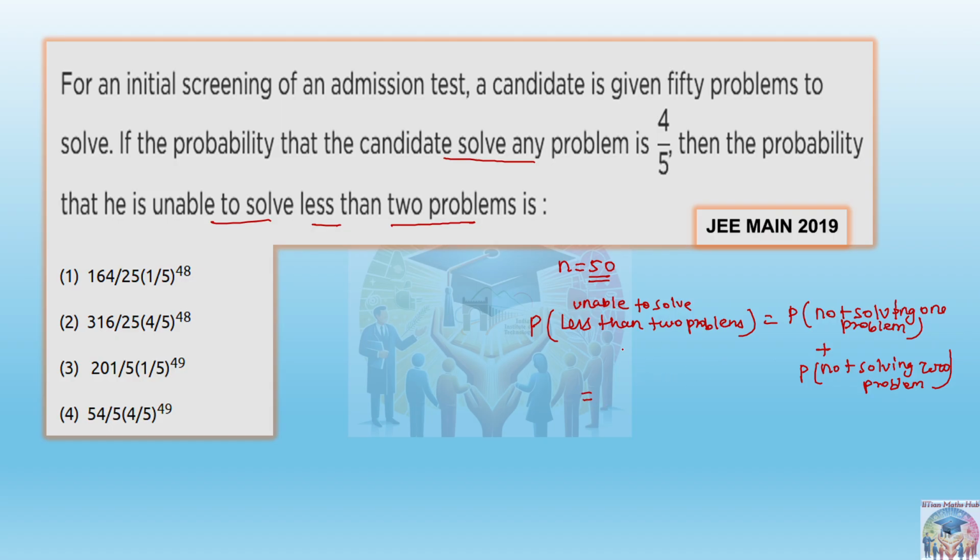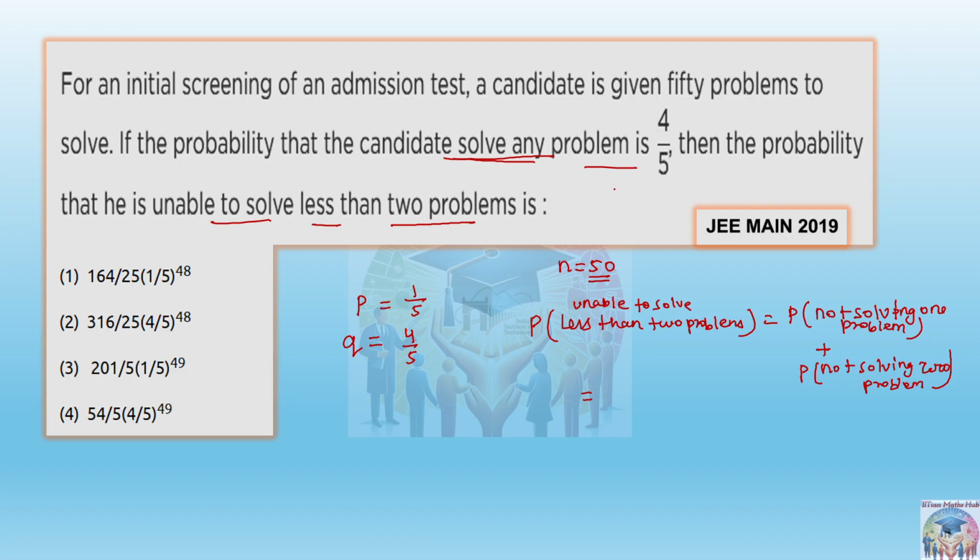So in this part, let's proceed with this method, and then I will try to solve with that method also. So unable to solve less than 2 problems. First of all, tell me, the candidate solves any problem. What is given, success or failure? Exactly, this is 4 by 5. Q is given, so that means P will be 1 by 5, 1 minus 4 by 5.